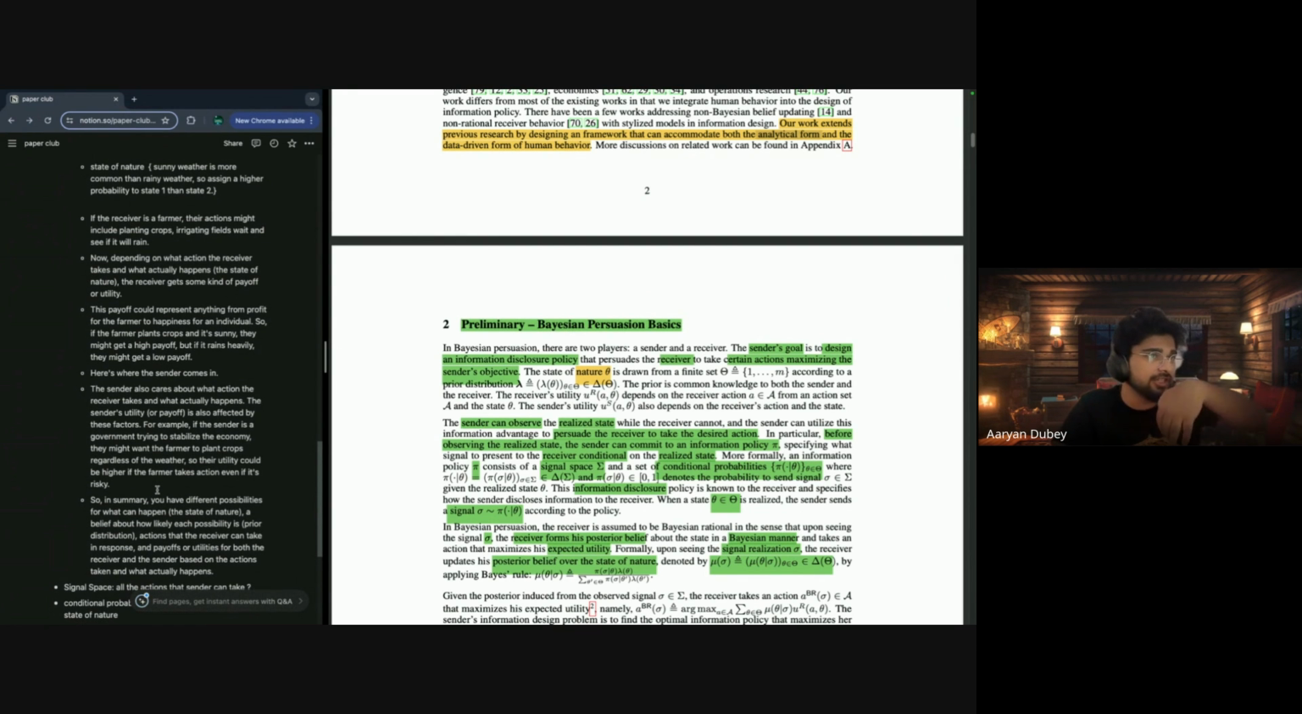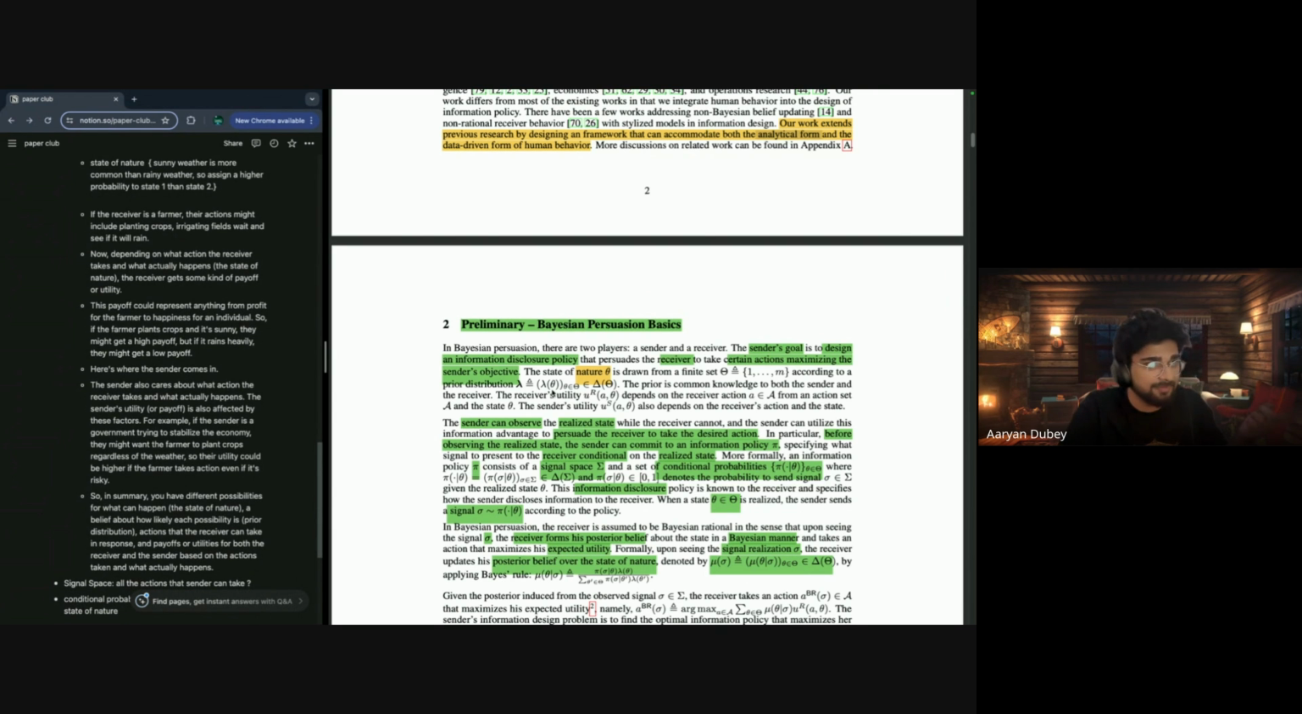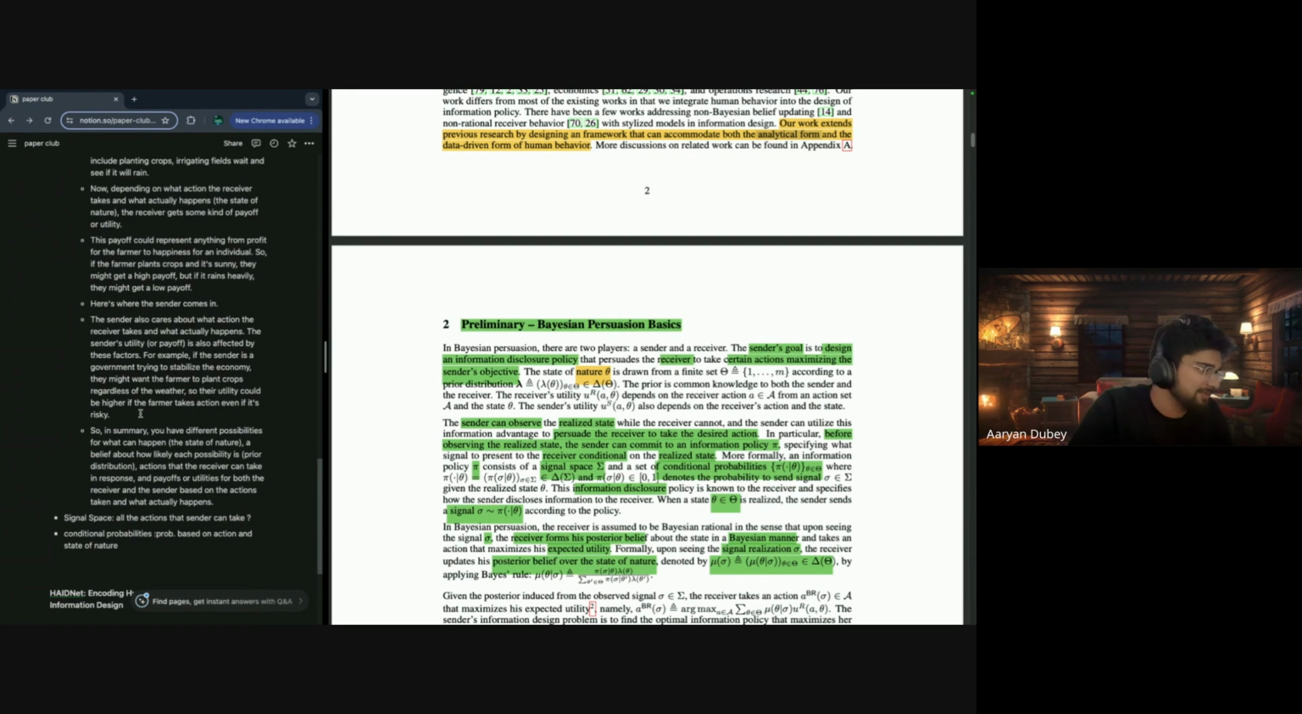So the sender's intention is to get profit for his benefit by sending information to the receiver. But the receiver should be Bayesian perfect, right? So not take that particular action. So in summary, you have different possibilities of what can happen. That is the state of nature. A belief about how likely each possibility is, that is the prior distribution. Actions that the receiver can take in response, and payoffs or utilities for both receiver and the sender based on the action taken and what actually happens.